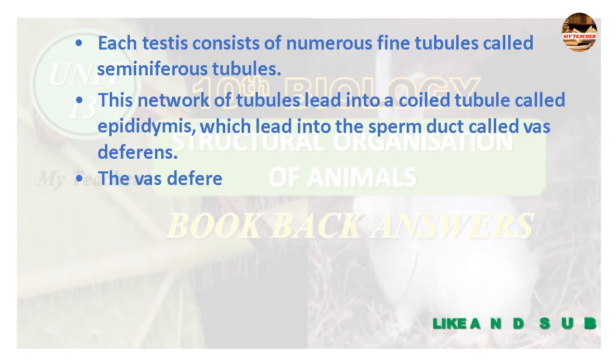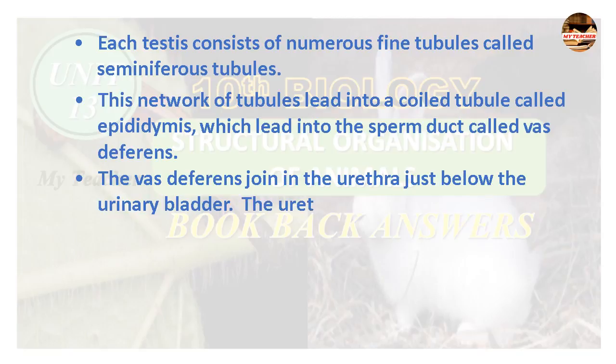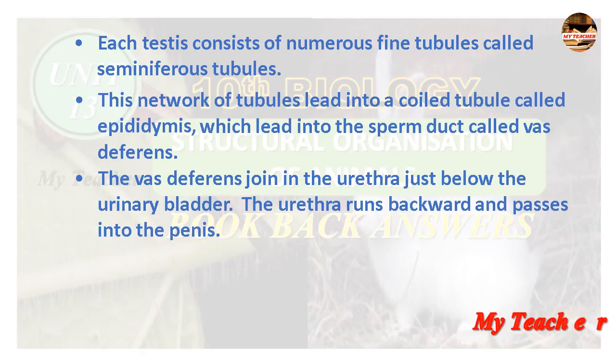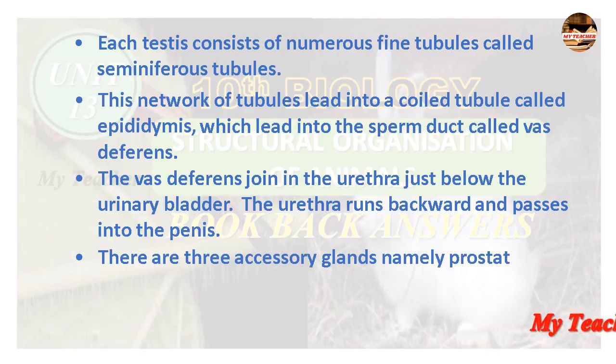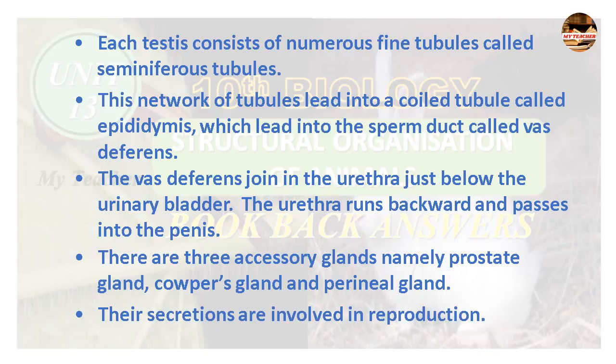The vas deferens joins the urethra just below the urinary bladder. The urethra runs backward and passes into the penis. There are 3 accessory glands, namely prostate gland, Cowper's gland and perineal gland. Their secretions are involved in reproduction.